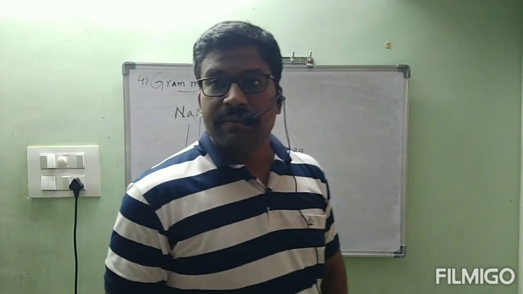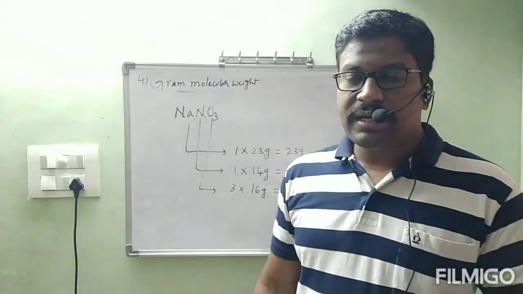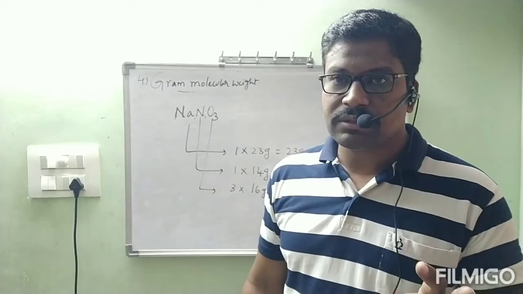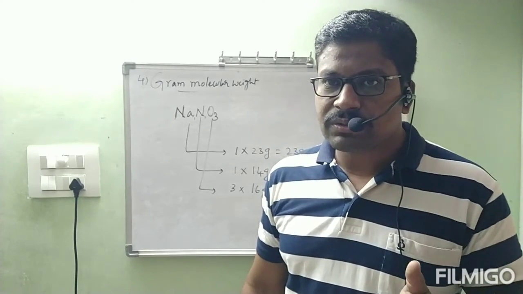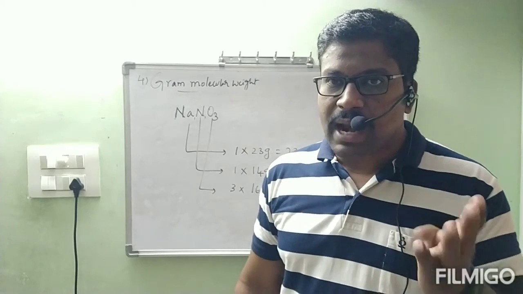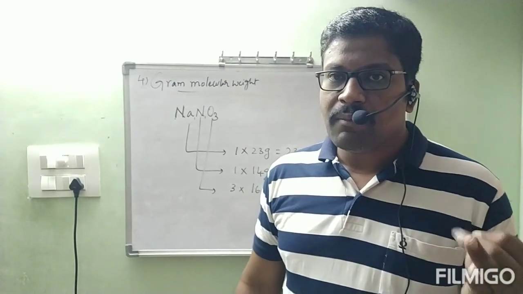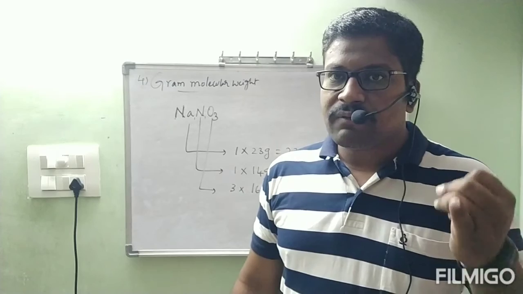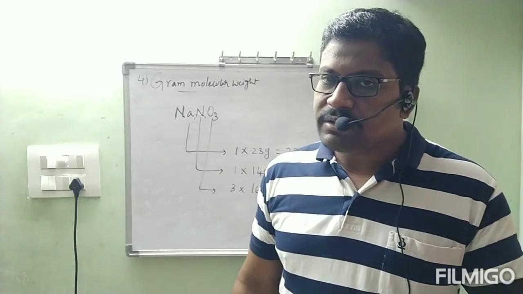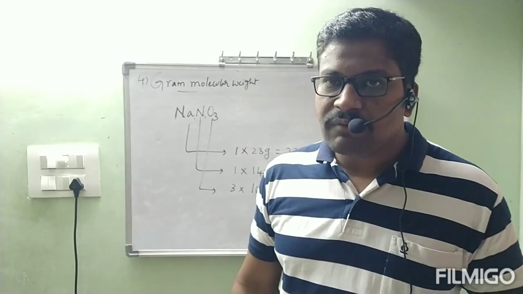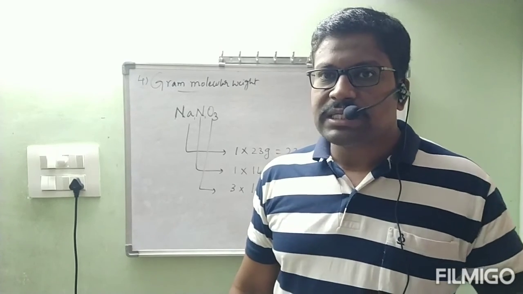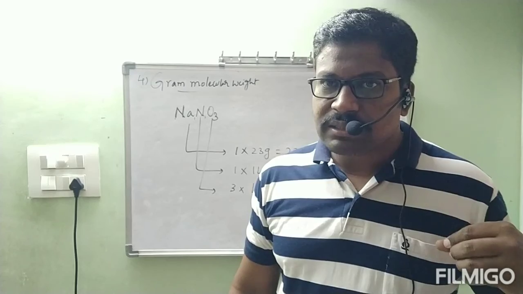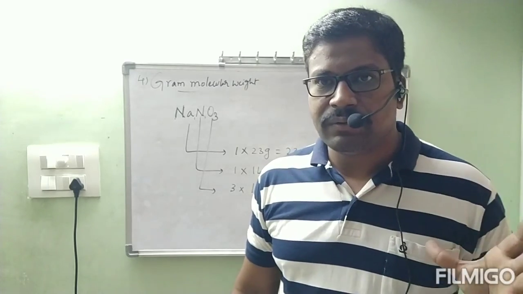Okay, this is about gram molecular weight. How to find this gram molecular weight, we will continue also. In the next class, we will see some more examples. I hope you understood these 4 main concepts: atomic weight, gram atomic weight, molecular weight, gram molecular weight. If you are very clear with this, in the next class I will give some example problems for homework also. Do them, and if you have any doubts, just send them to me through WhatsApp. I will clarify and send it to you.